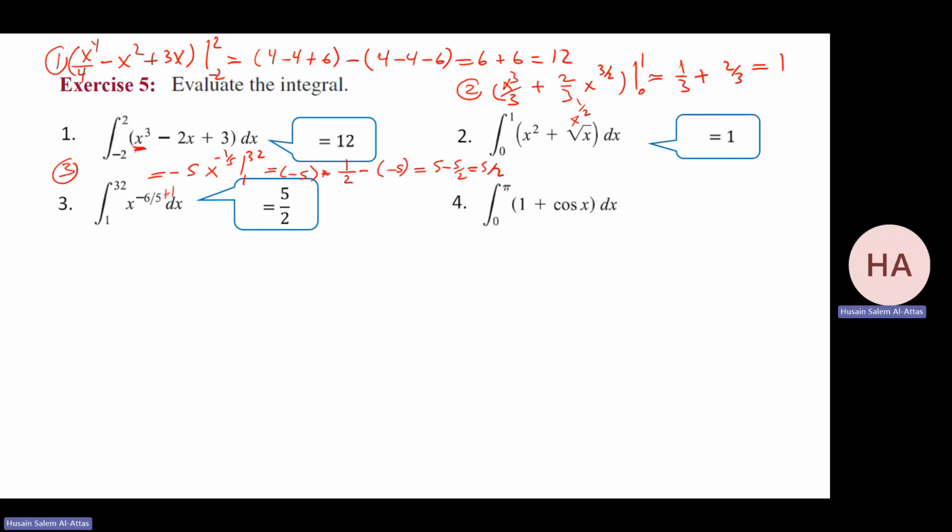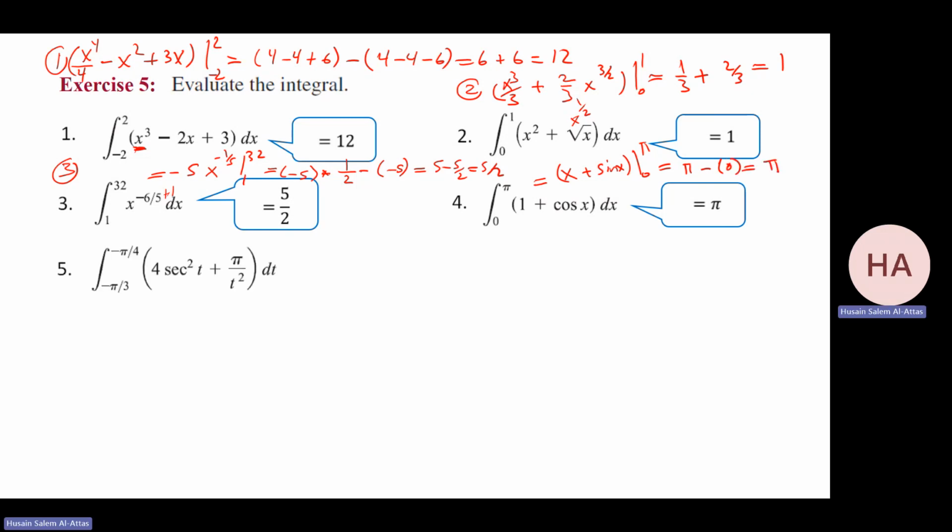Okay, this one, 1 plus cosine x. The answer is pi. Why? What's the antiderivative of this? That will be x plus sine x from 0 to pi. That gives me pi, sine pi is 0, minus 0 times 0 minus 0. So that will be pi. Just a quick review about the antiderivative, then we'll do all the problems.